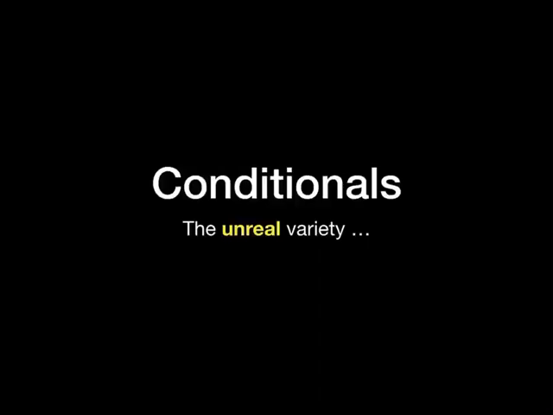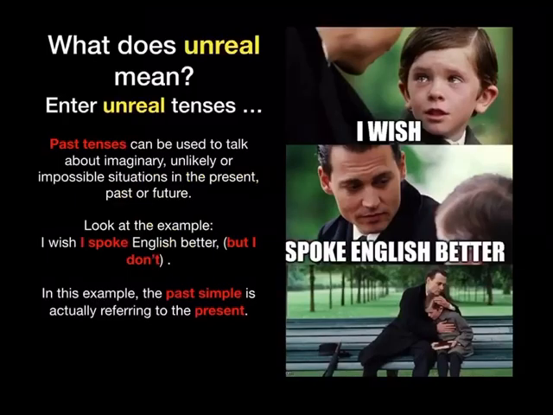So, welcome back to Conditionals Part 2. This time we're going to talk about the unreal variety. So, when we talk about unreal, what exactly does that mean? Let's talk about the unreal tenses. Past tenses can be used to talk about imaginary, unlikely, or impossible situations in the present, past, or future.